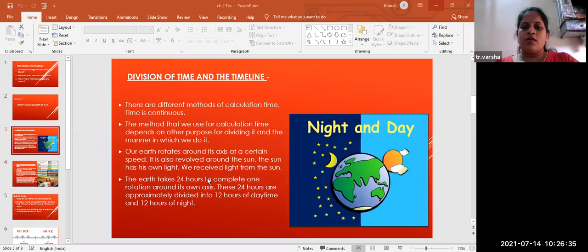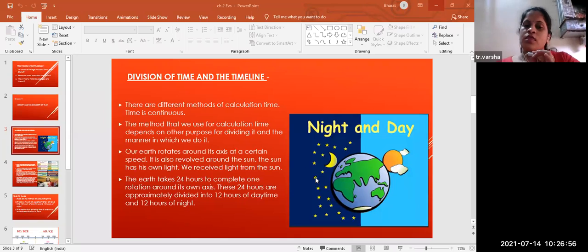Okay, the sun has its own light. We receive light from the sun. Now children, we receive light from the moon also during the night time. During the daytime we are receiving the light from the sun, but during the night time we are receiving it from the moon.